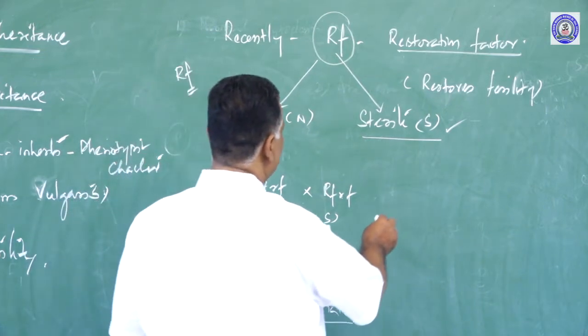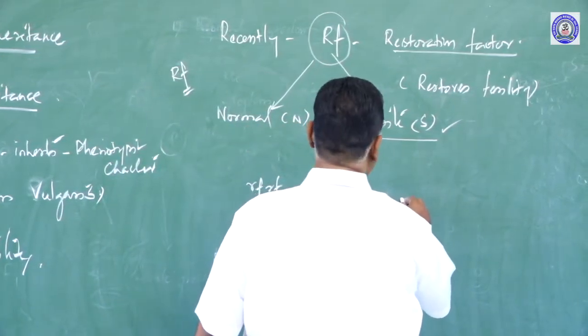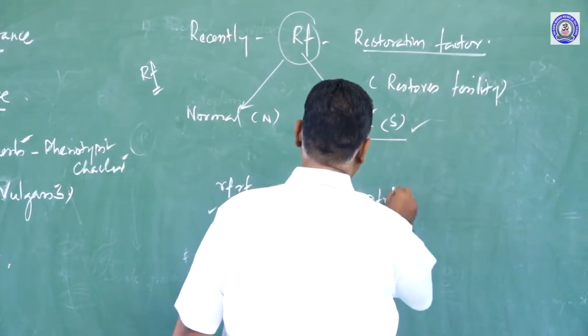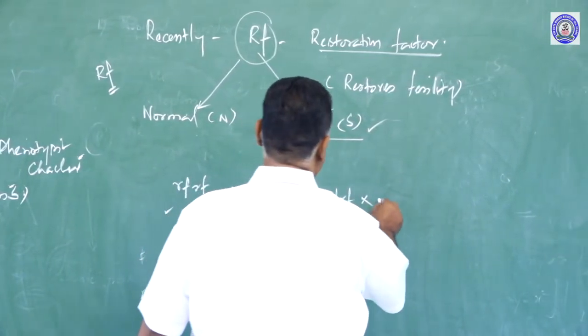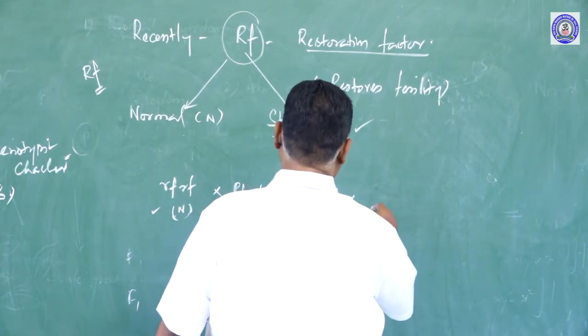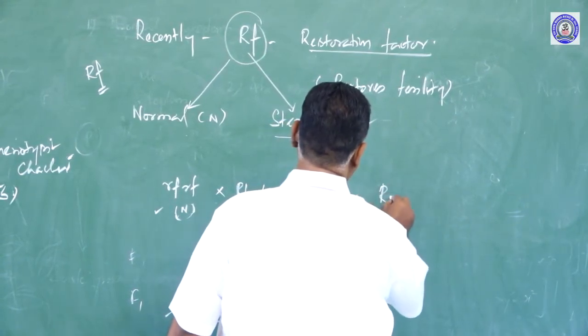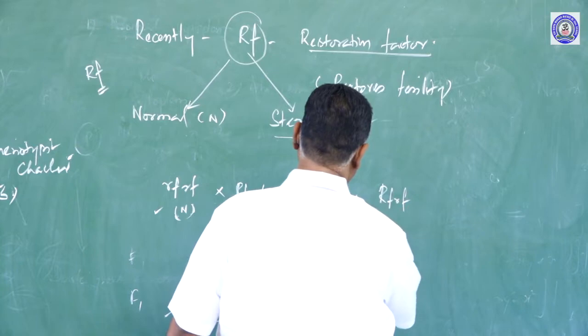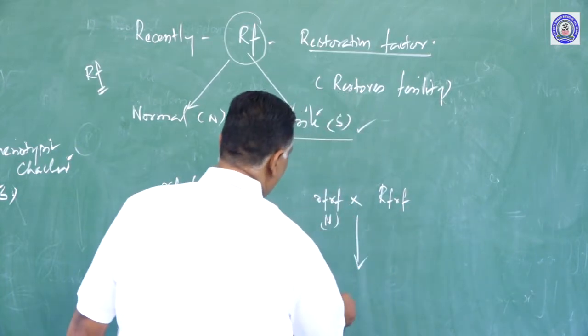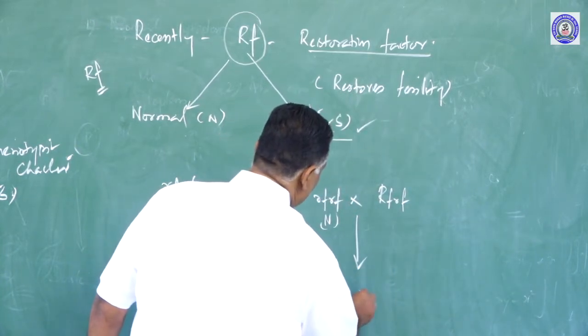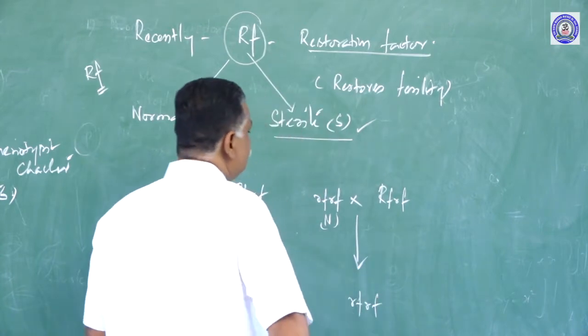There is another probability: small r small f into capital R small f, small r small f. There is another individual with small r small f, small r small f.